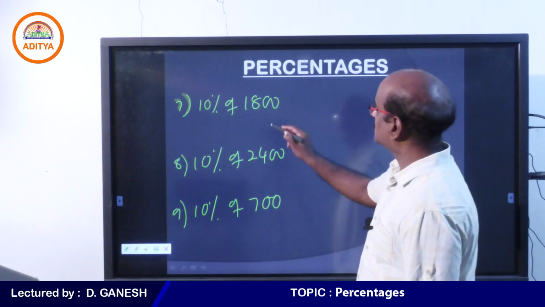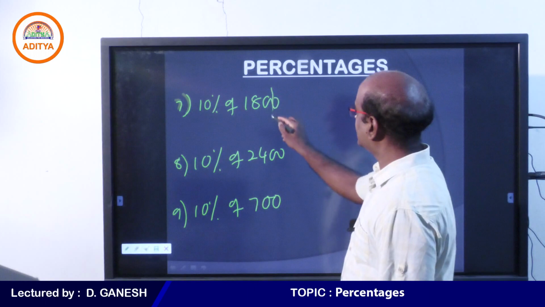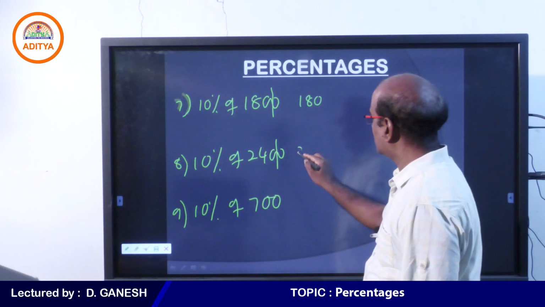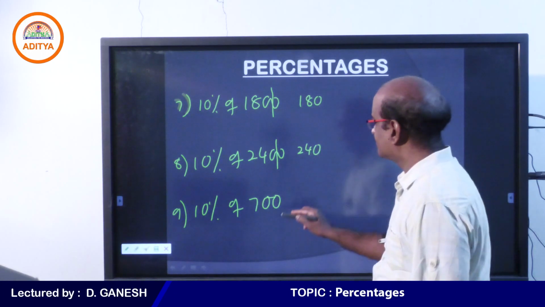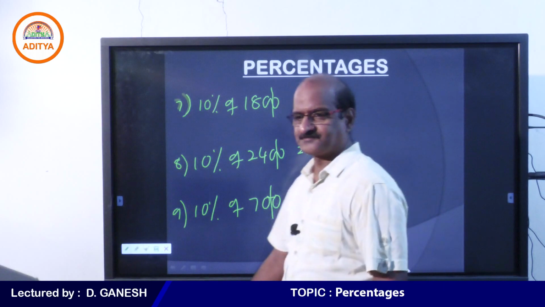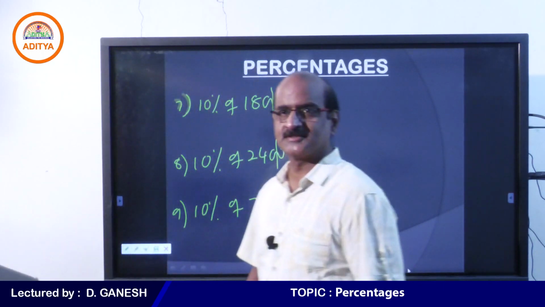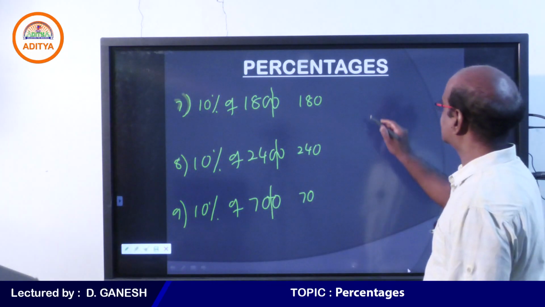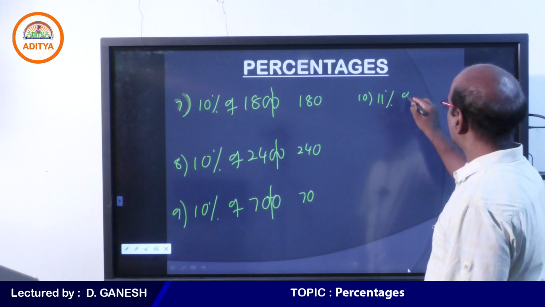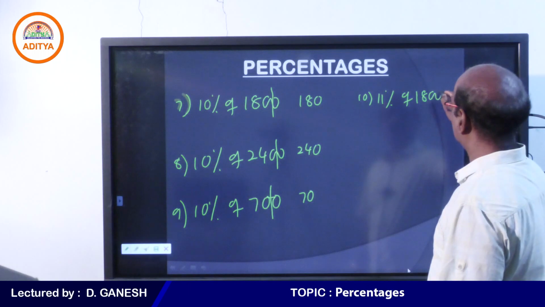Yes, students. So 10% of 1800 is 180. 10% of 2400 is 240. 10% of 700 is 70. Well done. Now we move on to the next one. Let us see how you answer these questions. Come on student, question number 10. 11% of 1800. Come on man, come on.